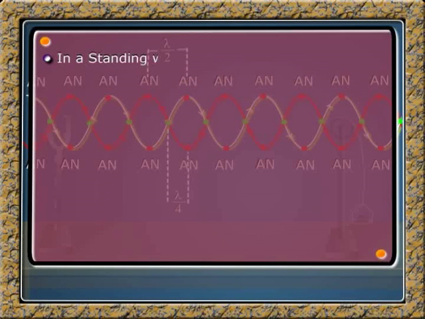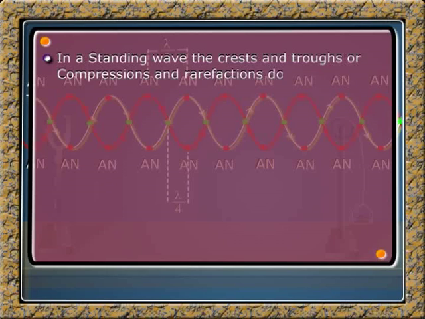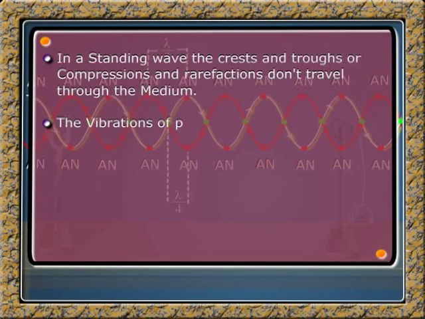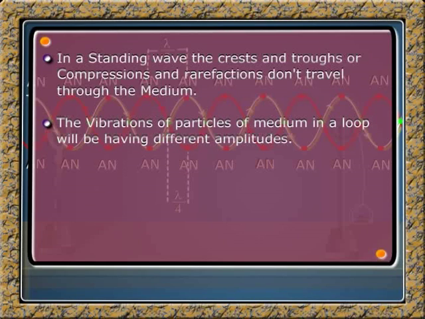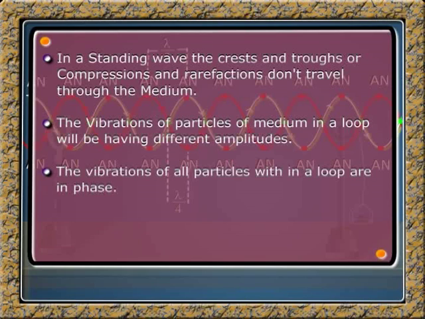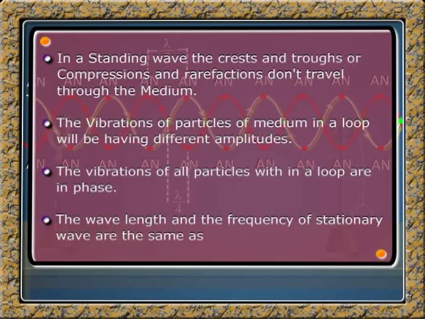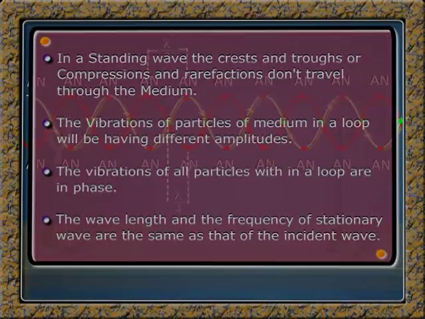In a standing wave, the crests and troughs, or compressions and rarefactions, do not travel through the medium. The vibrations of particles of the medium in a loop will have different amplitudes. The vibrations of all particles within a loop are in phase. The wavelength and frequency of a stationary wave are the same as that of the incident wave. Let us now compare the properties of progressive wave and stationary wave.